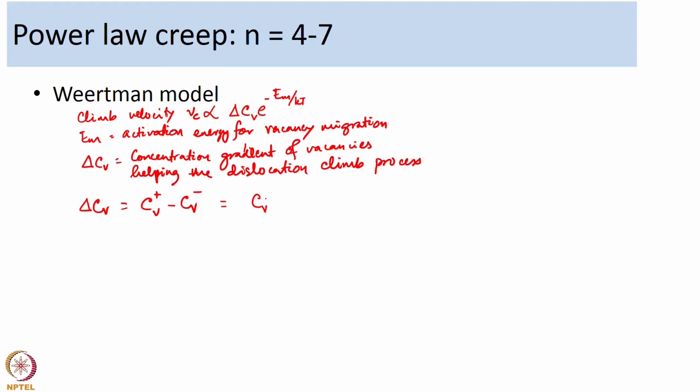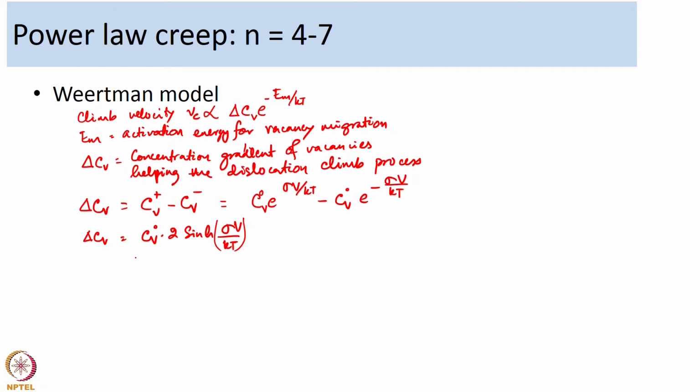So, he said C V plus can be written as C V naught e to the power sigma v over k T, and C V minus will be written as C V naught e to the power minus sigma v over k T. So, delta C V will be then C V naught into 2 sinh sigma v over k T. This is the influence of the applied stress, and what it basically says is that in the presence of a stress, the climb velocity is going to be influenced.